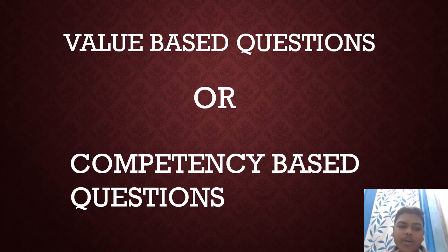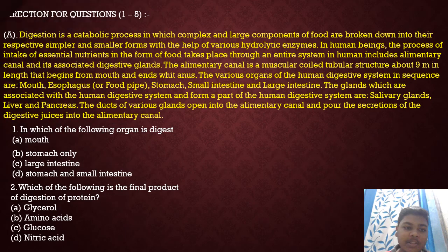So in this video we are going to see some value based questions on the chapter life process. So the first question is, digestion is a catabolic process in which complex and large components of food are digested and broken down into their respective simpler and smaller form with the help of various hydrolytic enzymes.